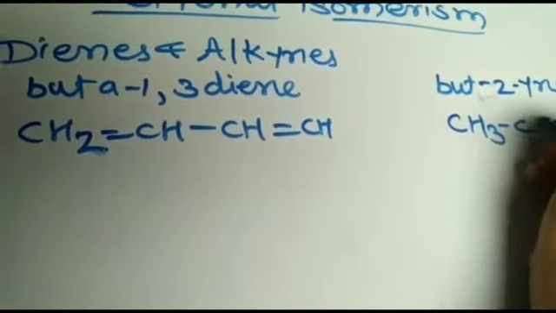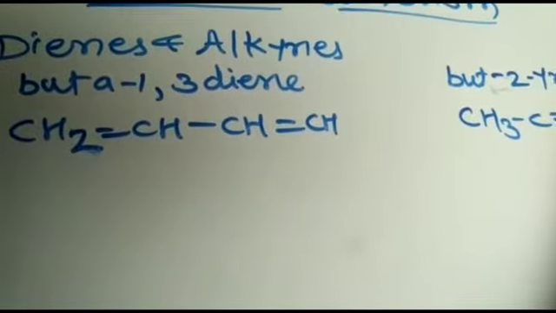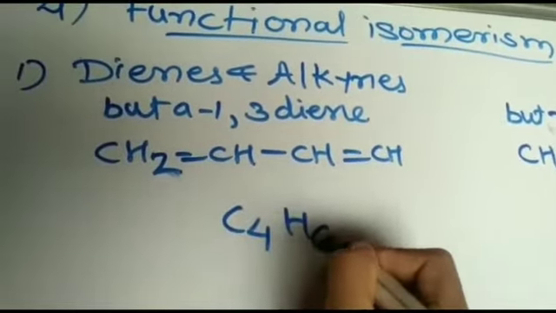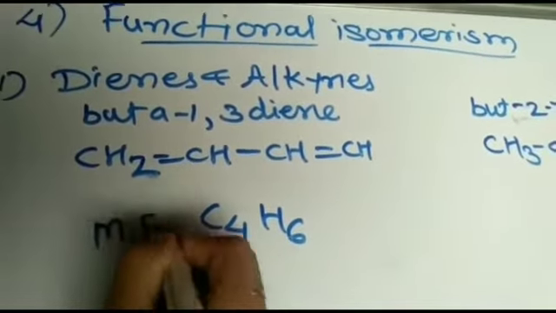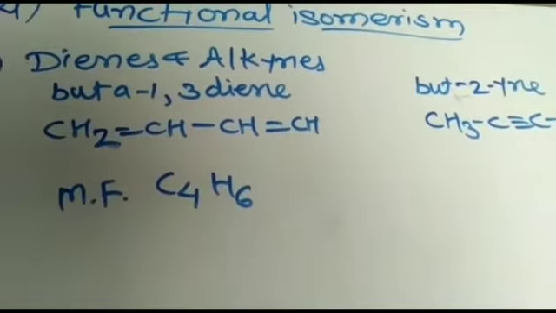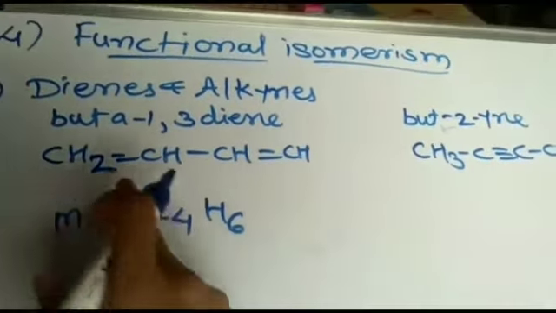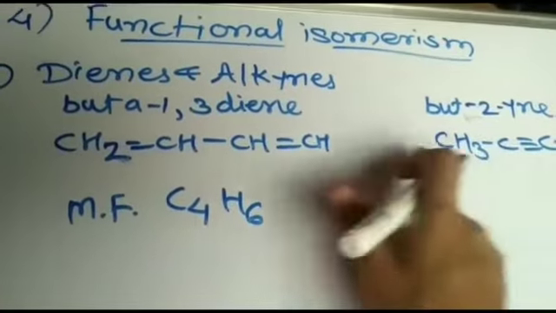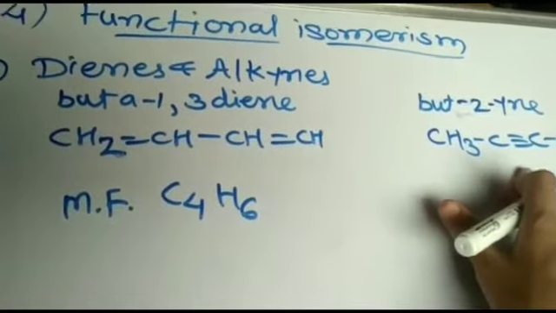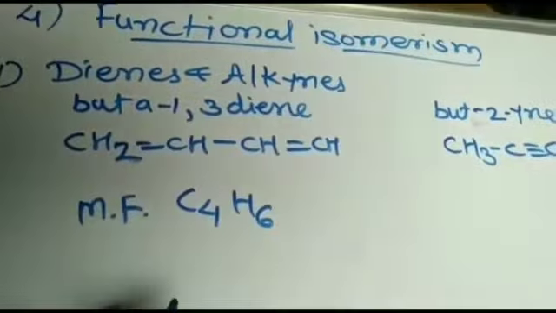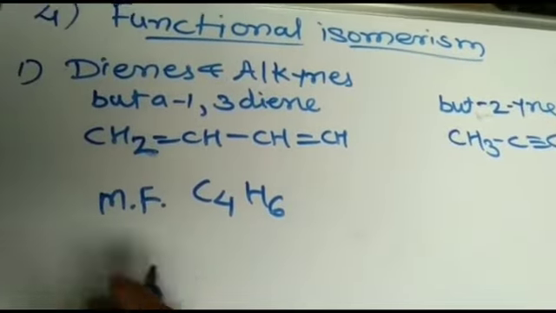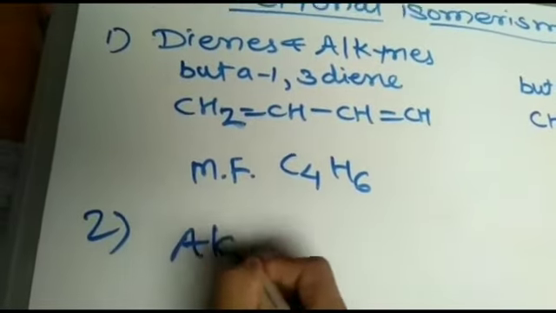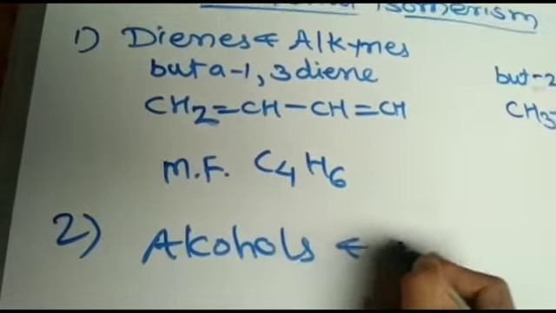Now discuss the structure for this. Both have the same molecular formula, C4H6. Same molecular formula but different functional groups. Here alkene acts as a functional group, and here alkyne acts as a functional group, meaning dienes here and alkynes here. Dienes and alkynes are functional isomers of each other. Another, second: alcohols and ethers.